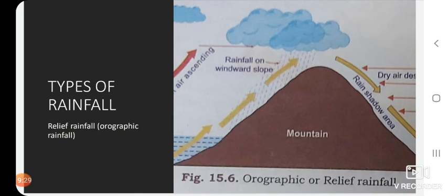There is evaporation and little precipitation, and no rainfall in the rain shadow region. An example of this in India is the Western Ghats, and the Himalayan barrier in the northeast.